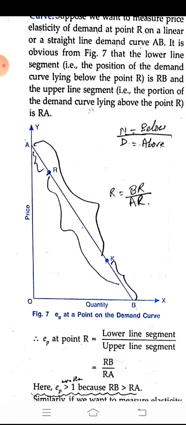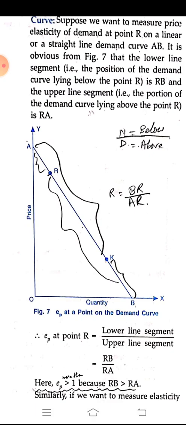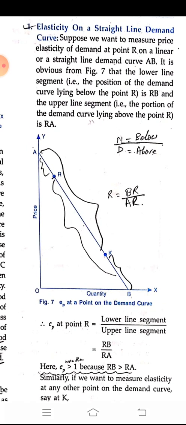So for the line segment below and above, we can say that price elasticity is more than 1 because RB is more than RA. Next you see point K. First we write the below part, that is KB, and the above part is KA. Here we are going to say price elasticity is less than 1. Okay, come to the next page.